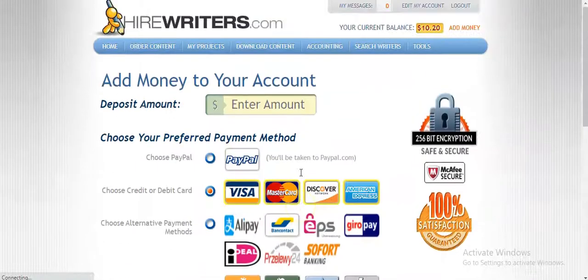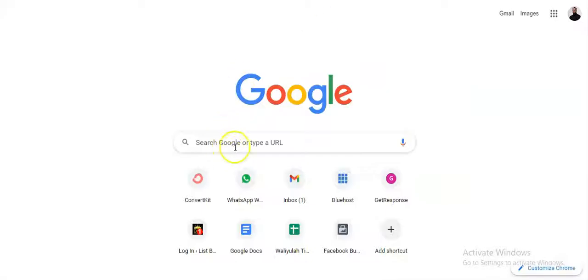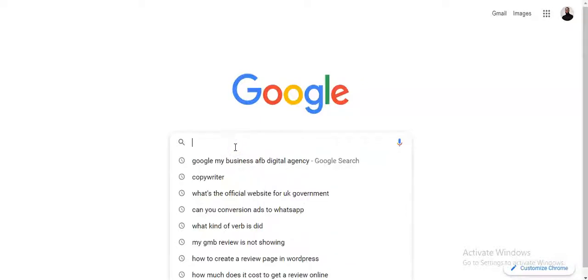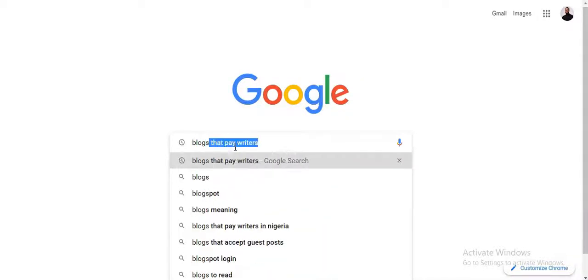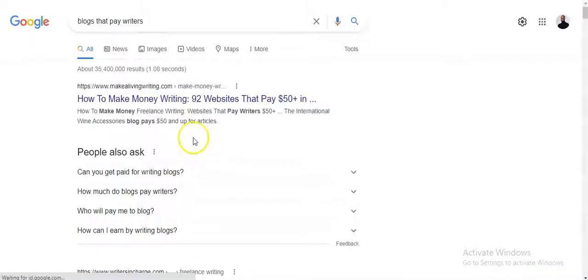So the last thing that I want to show you is, okay, you have now found out where to order articles at a very cheap price, $10, $15, $13. So where do you now sell these articles? You can come to this site. Just go to Google and search for blogs that pay writers. Okay, and you find a lot of blogs that can pay you to write.